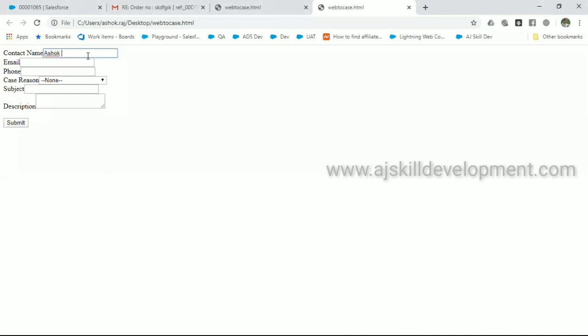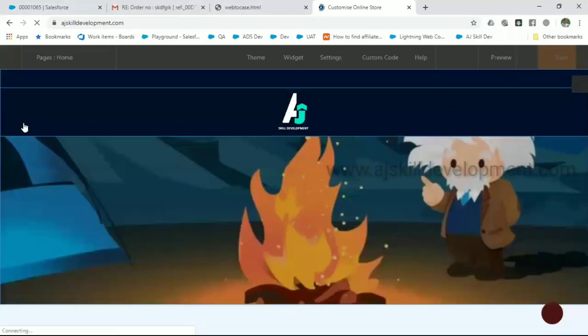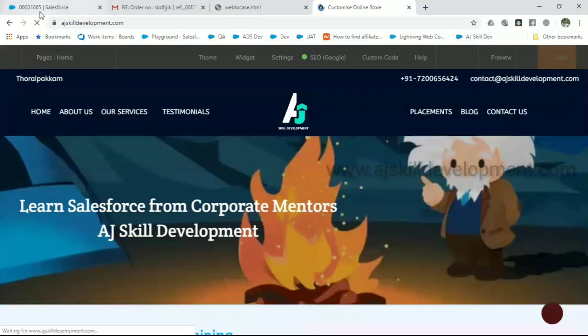Contact, let's say Ashok Raj, email ashok.aj@outlook.com, phone number, and I'm giving a reason like installation, which is a technical case. Need assistance. Help me to install. On submitting, you can either show a success message or redirect to a page. In my case, I just redirected to the AJ Skill Development site. Okay, I have submitted the form.